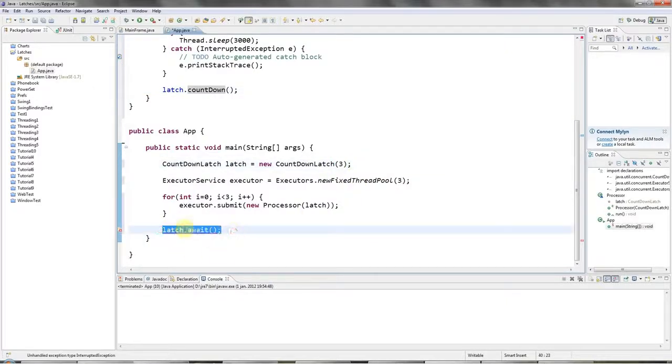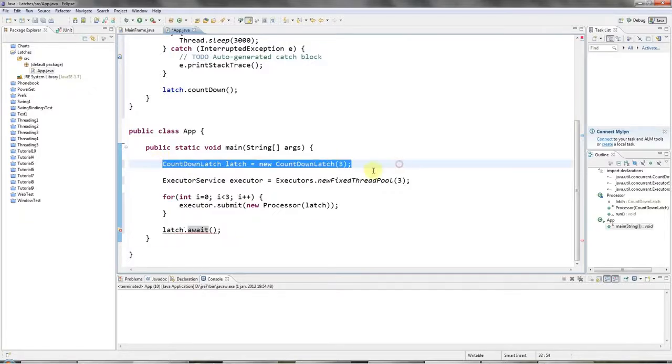And you're not limited to putting await in your main program thread here. You could put it in any number of threads. So for example, I could have almost kind of the inverse situation here, where I have a bunch of threads that are all waiting, and in my main program I could just count down from 1 to 0 to sort of unleash the threads, kind of unleash the hounds type effect.